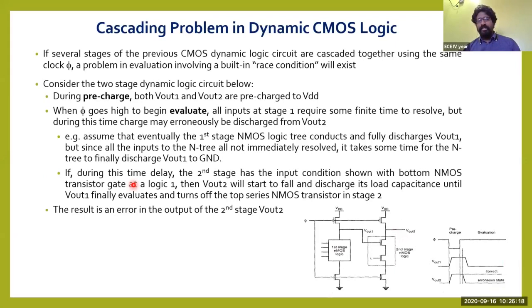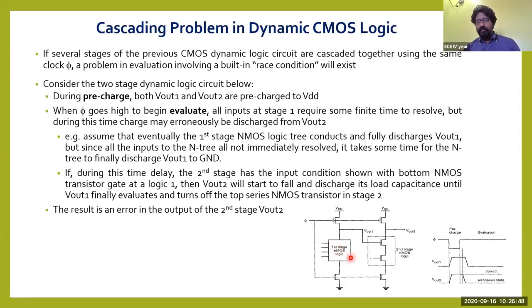If during this time delay, the second stage has an input condition, shown with the bottom NMOS connected to logic 1, then Vout2 will start to fall. Vout2 will start to fall means the capacitance in capacitor 2 will try to discharge its load capacitance until Vout1 finally evaluates. Until Vout1 finally evaluates means, until the logic inside this one gets activated.